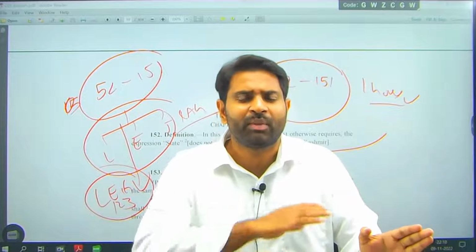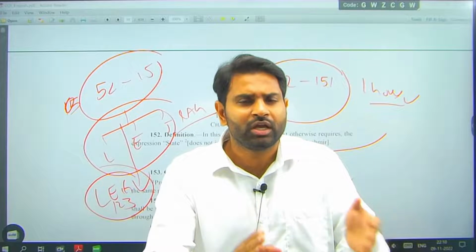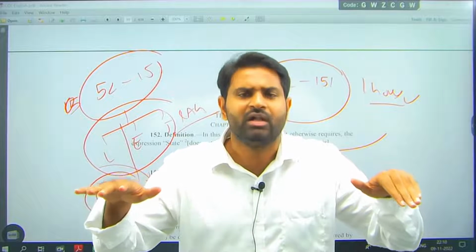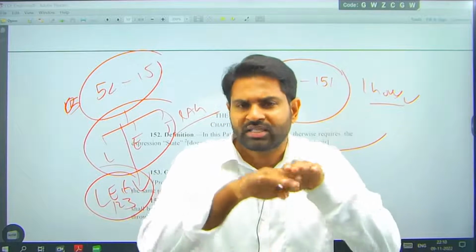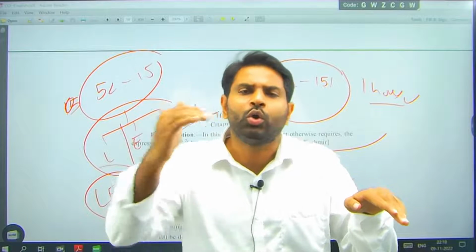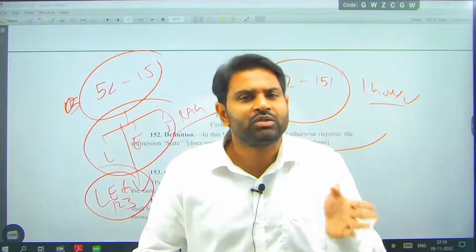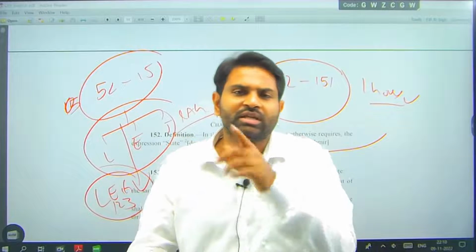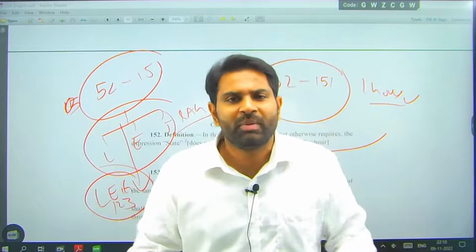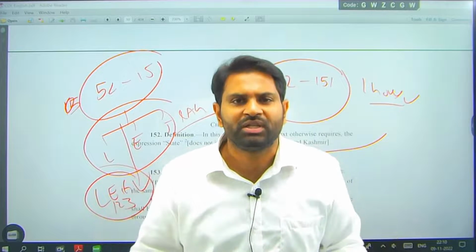Legislature should have checking power over the executive, and these 3 organs are parallel organs. It is not legislature, executive, judiciary in hierarchy. These are parallel organs. One should not grow over the other. Legislature should check the executive and judiciary, executive should check the legislature and judiciary, judiciary should check the legislature and executive. This is how it should be. Balance of power should be there, checks and balances should be there, right?